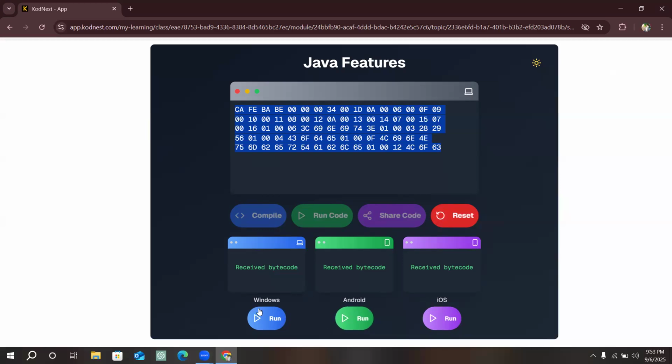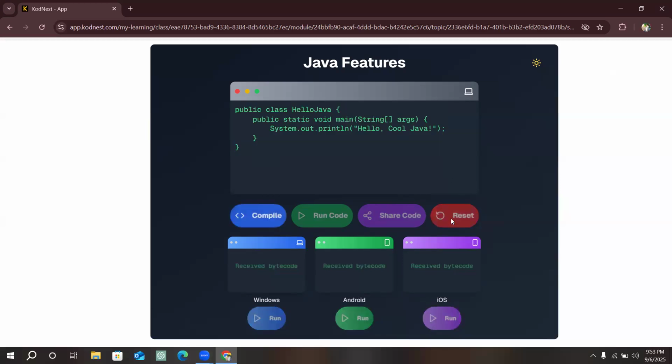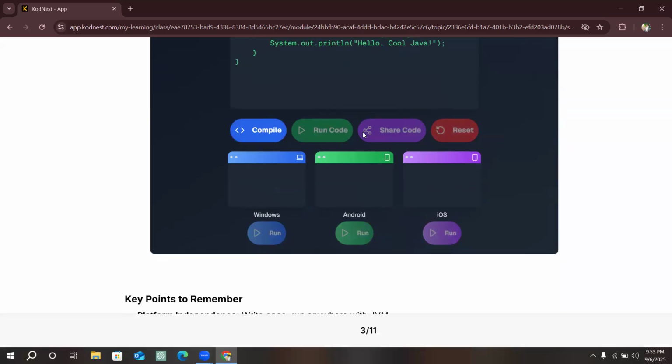You can also check with this now. When we are trying to execute on Windows, we will try to execute on Android. See, hello cool Java we are receiving in iOS. Here also it is supporting hello cool Java. Okay, this was our main code. These are the features of Java.